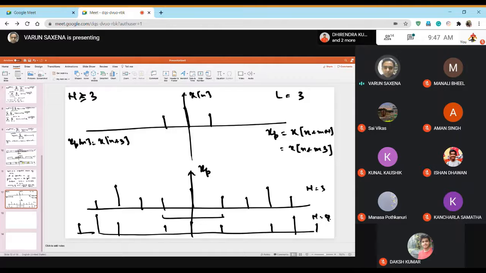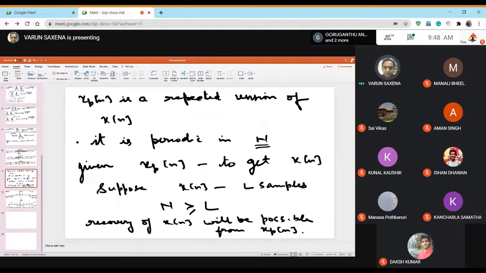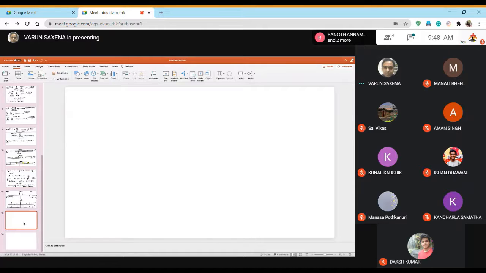So basically what I'm trying to say is that so long as the length of xn is less than the points that you are sampling your DTFT with, it is possible to get back xn from xp. So this is also clear. Now let's come and define formally what is actually happening.